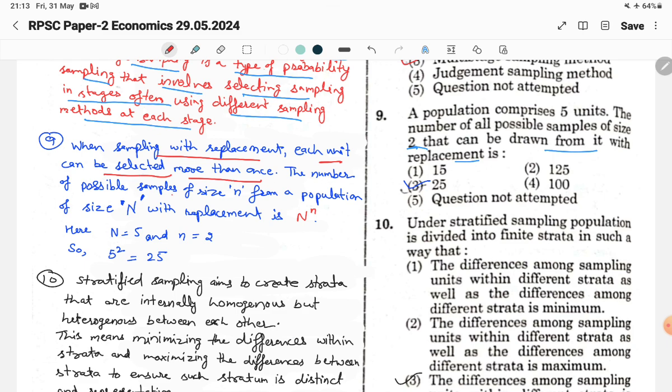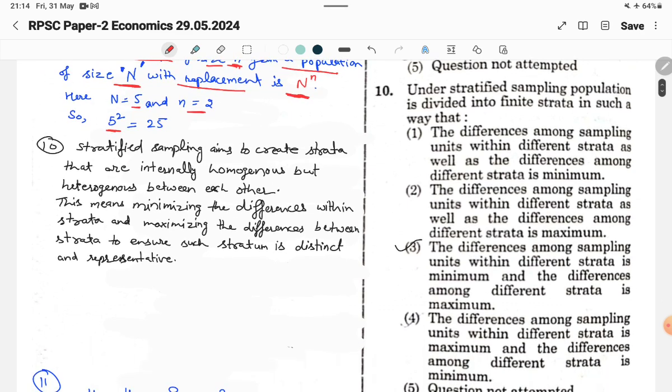The number of possible samples of size small n from a population of size capital N with replacement is N to the power n. Here capital N is equal to 5 and small n is equal to 2. So we put the values of capital N and small n, so it will be 5 squared, which is equal to 25. So the answer will be the third one, 25.